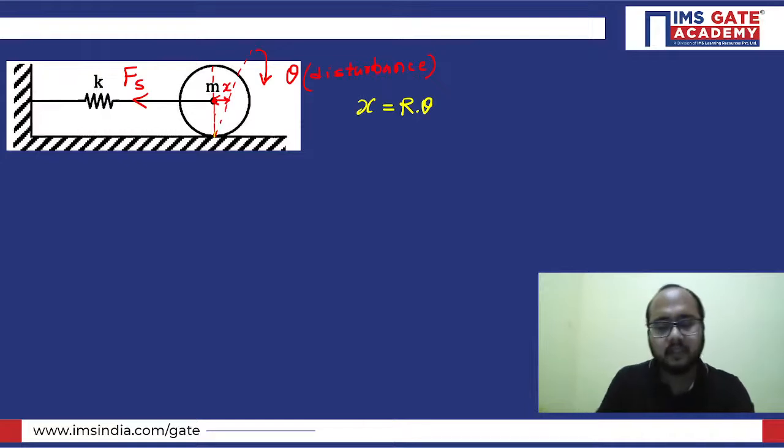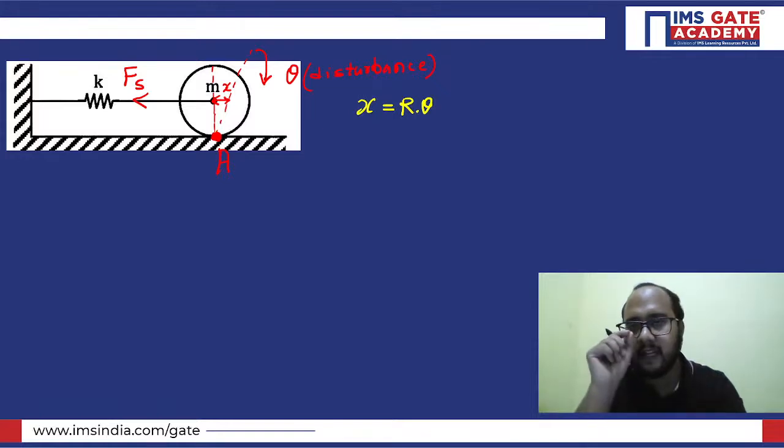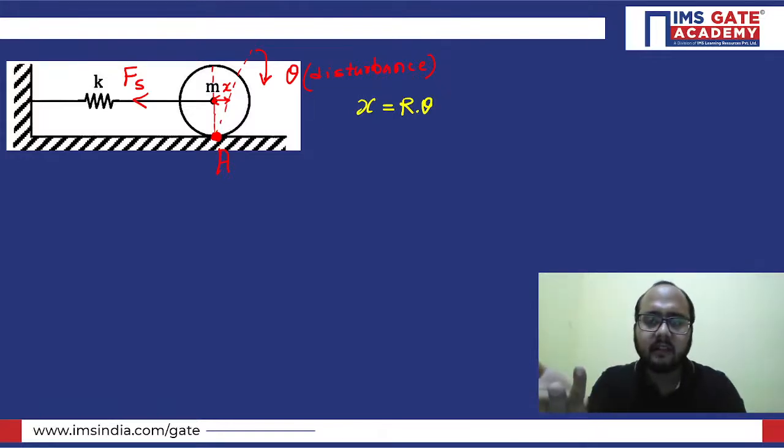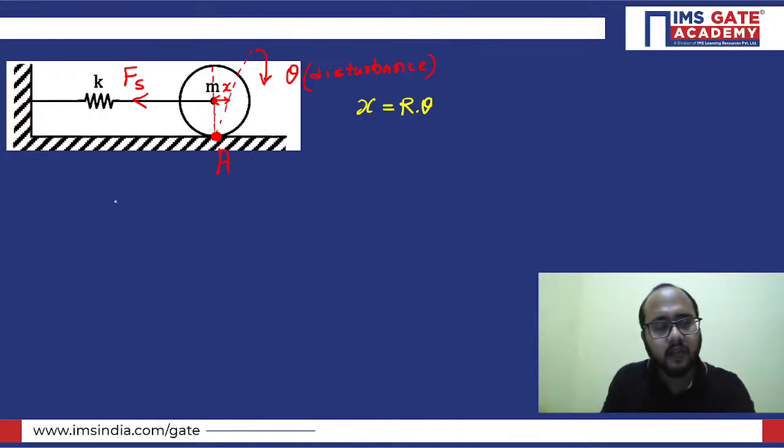Now, you need to take the point about which you take the moments. Obviously that particular point will be this point. Let's suppose I'm calling this point A. Why am I selecting this particular point? Because about this point I can assume the rotation will be there. And for a disk, point A is the center itself, so about the center the rotation will be there. So I just need to take the moments about point A.